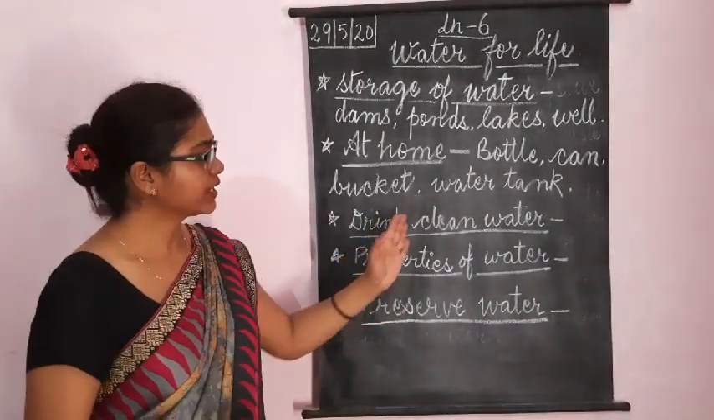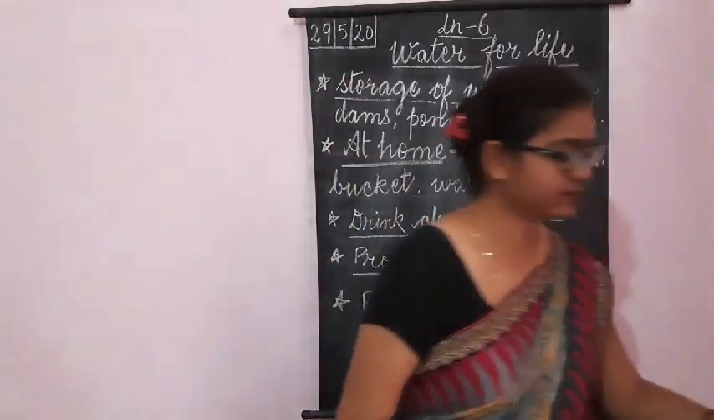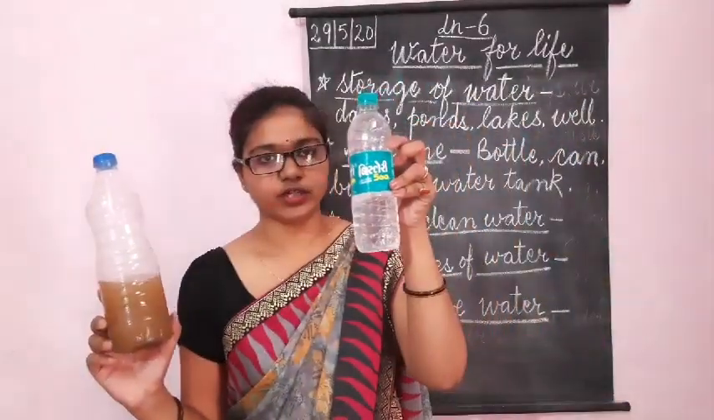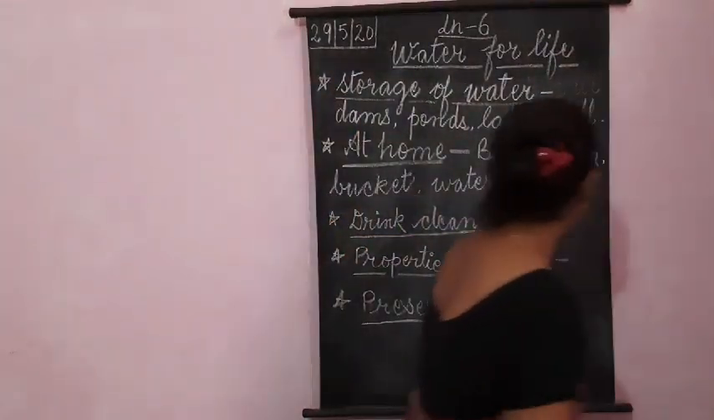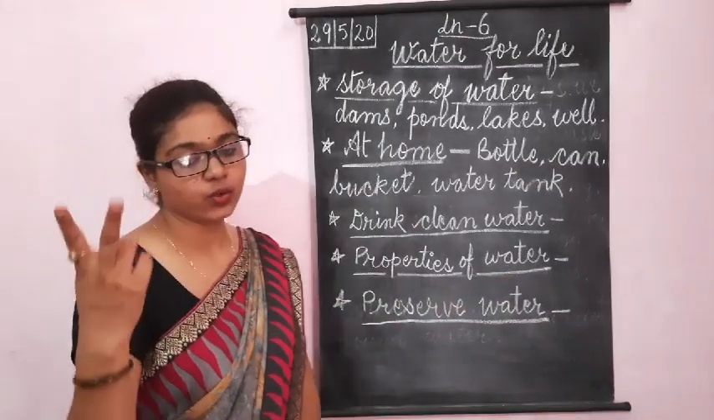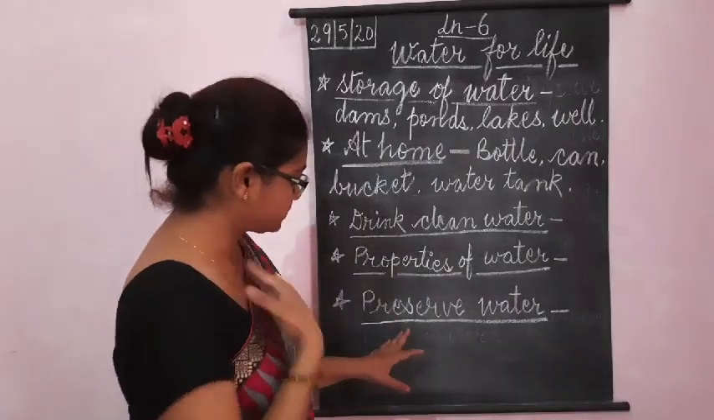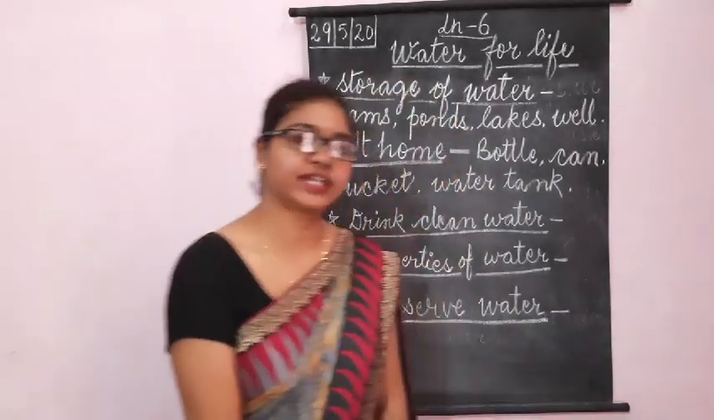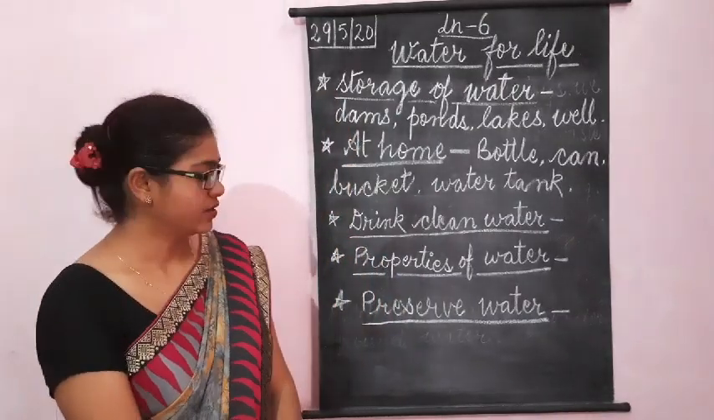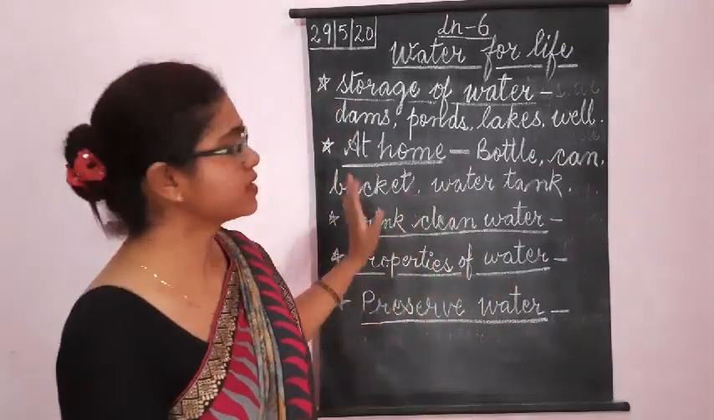Next one is, drink clean water. Always use clean water. Don't drink dirty water. Use the clean water. Okay. Properties of water. Water has no shape, no color, no taste and transparent. Next, preserve water. How can we preserve the water? We should use water very wisely. Okay, is it clear? After this, we will solve the question exercise of lesson 6.